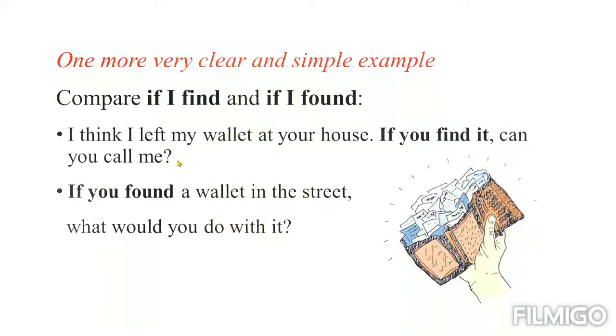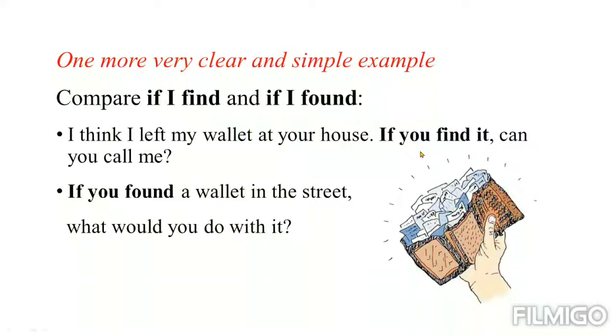So, are you not expecting to find the wallet there? Of course, because you are sure it's not something imaginary. You're sure that you left it there. You know that you have forgotten your wallet there. That is why you say, I think I left my wallet at your house.